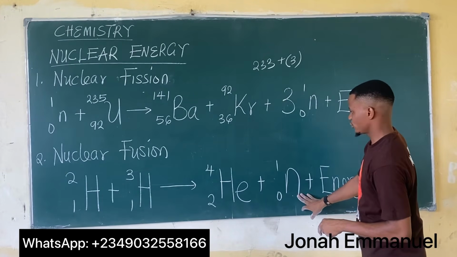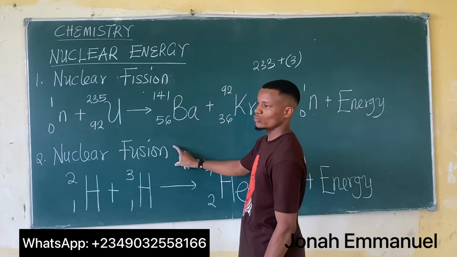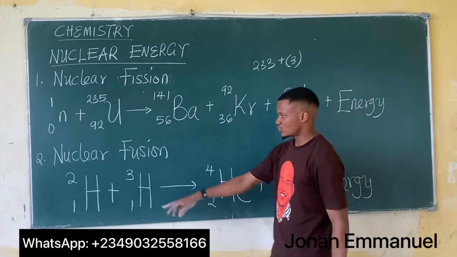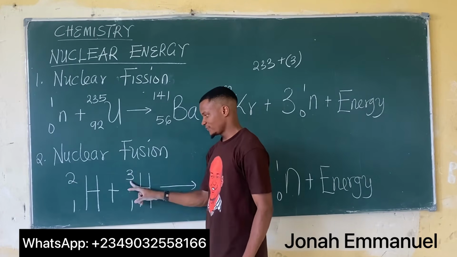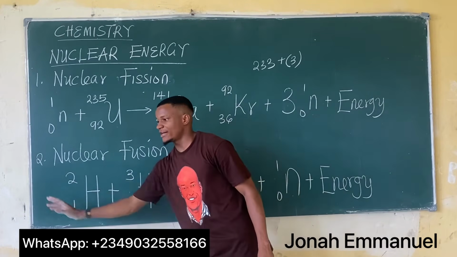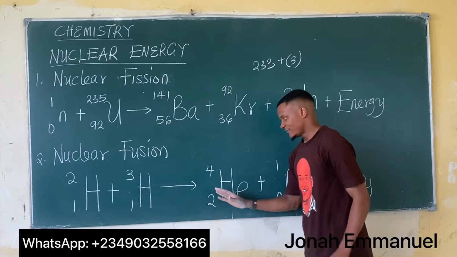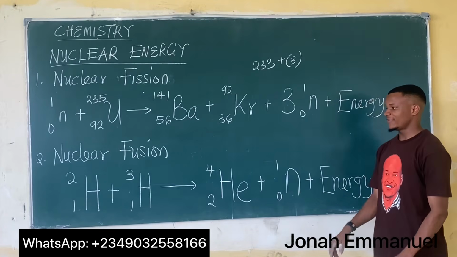If you look at nuclear fission and nuclear fusion, if I look at the nuclear fusion reaction here, this is 2 in terms of mass number. This is 2 plus 3. So totally, for my left hand side, I have 5 as total mass number. If I look at the right hand side of the equation, I have 4 plus 1, that's 5 as total